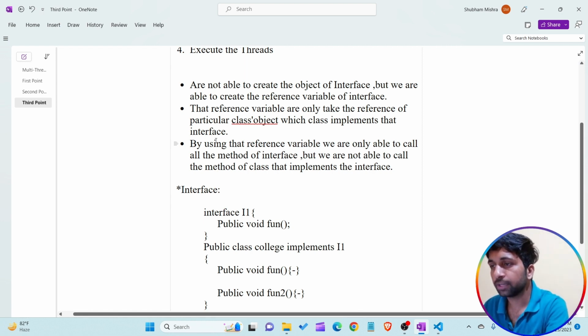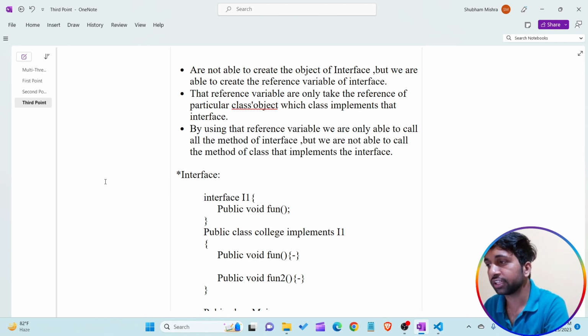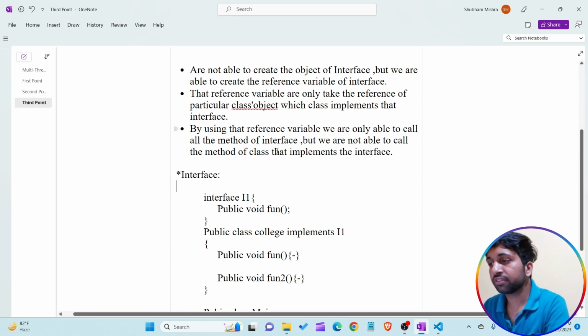Now these are the 3 points that I am writing here, which are very important for understanding the concept of an interface. First point, I want to revise: we are not able to create the object of an interface, but we are able to create the reference variable of an interface. Second point is that the reference variable is only able to take the reference of a class object that implements that particular interface. Third point is by using that particular reference variable, we are only able to call the methods that are present in the interface, but we are not able to call the methods of a class that are not present in the interface.